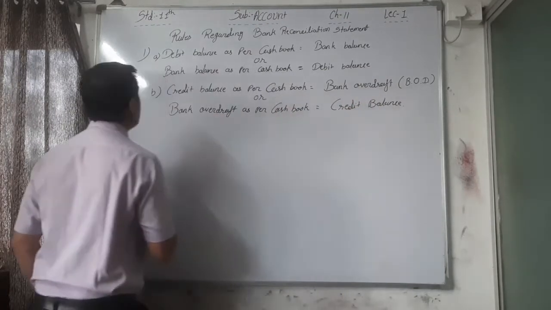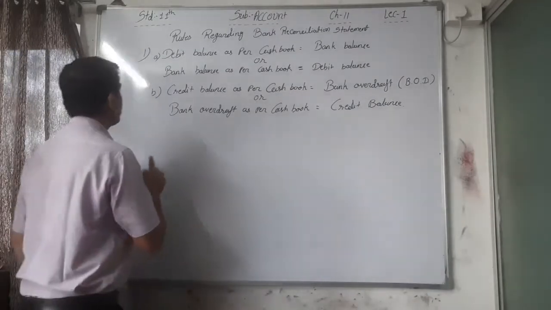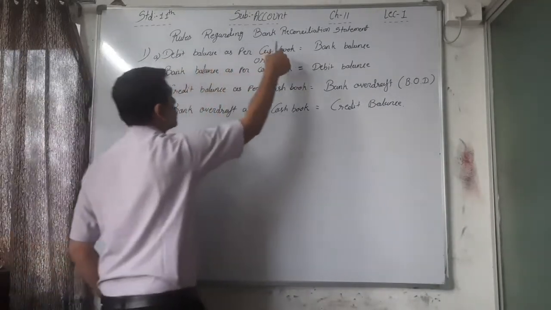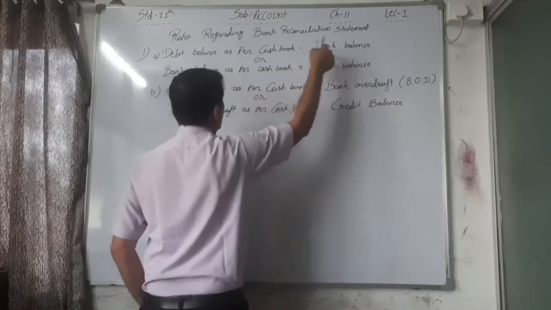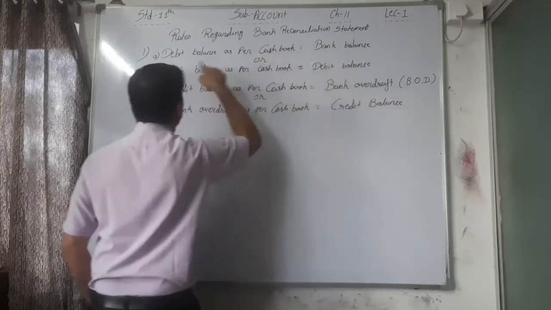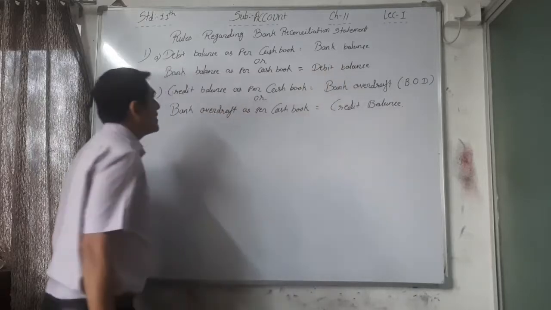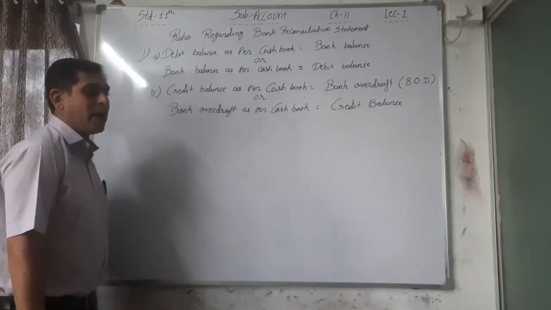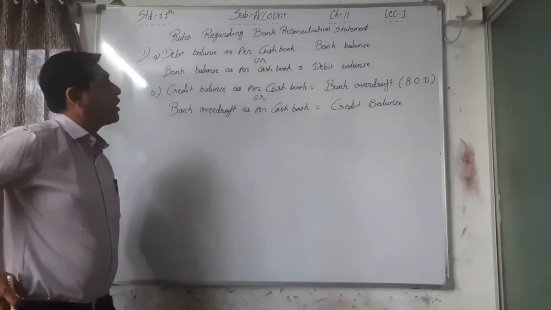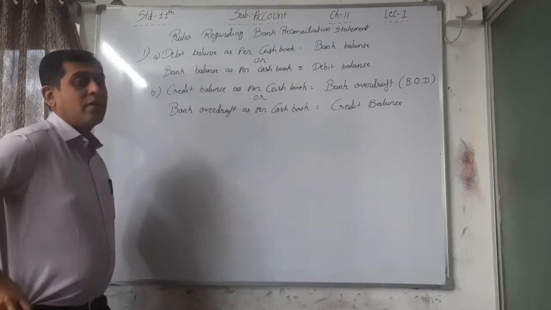This is the B point. The question will be asked this way, and you have to remember this. That means debit balance as per cash book is equal to bank balance, or bank balance as per cash book is equal to debit balance.